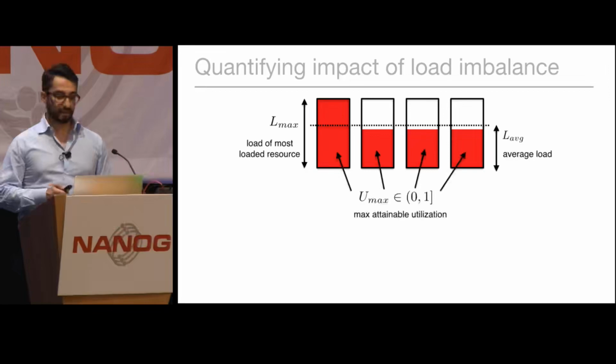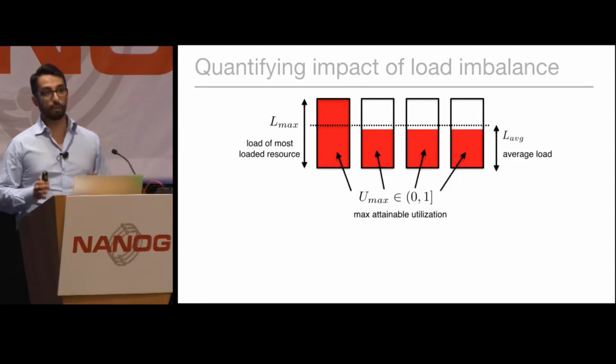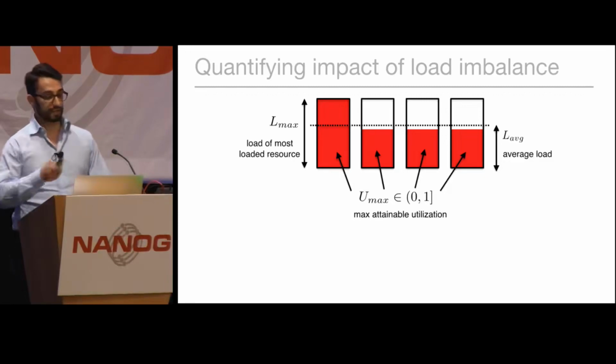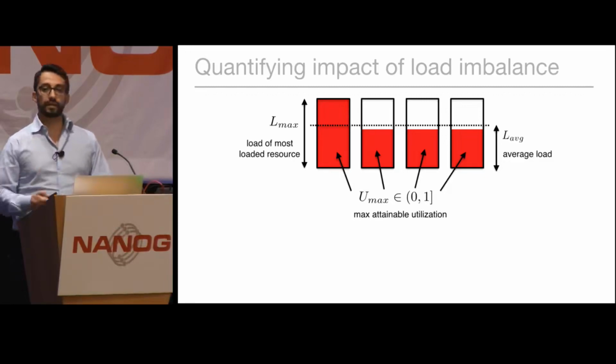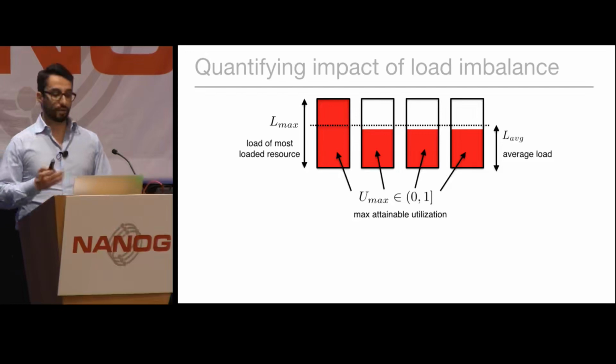Finally, let's define Umax to be the maximal attainable utilization, which is the maximum fraction of the overall system capacity which we can use given a certain load imbalance. This practically corresponds to the red area as a fraction of the overall system area. Clearly, in an ideal situation, Umax is equal to 1. That means that the overall capacity of the system can be used.